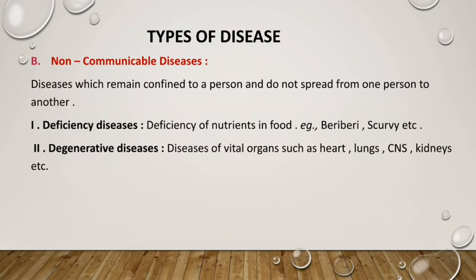Isn't it? So these are vital organs of our body. Now, my dear student, if anyone's heart is showing some abnormality, some people are having a heart attack or some heart-related disease.